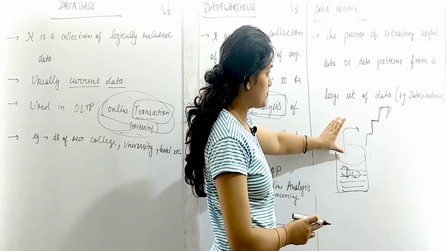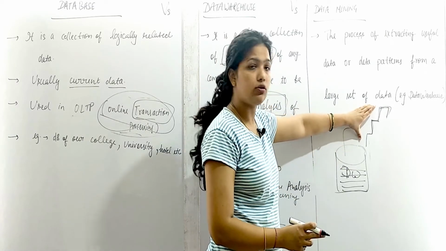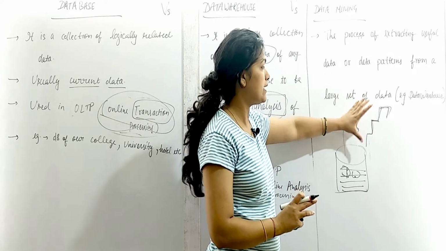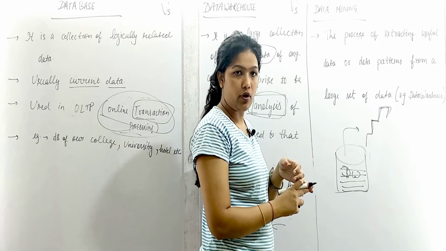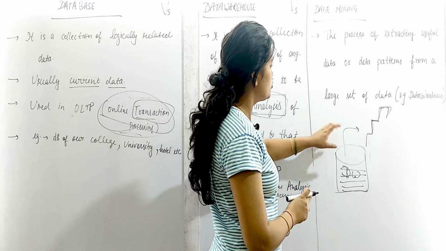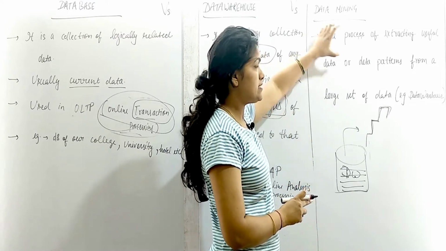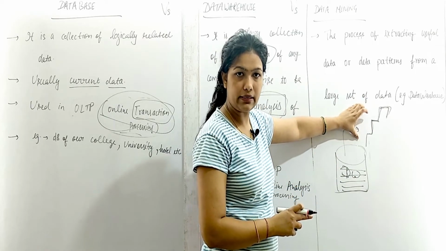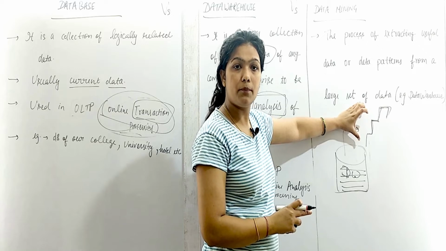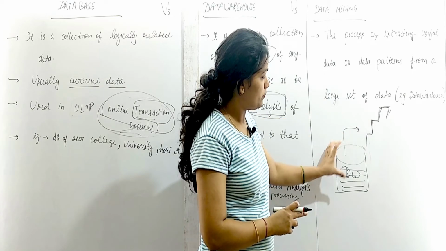So all these things mean finding particular profit patterns, meaning data patterns, that this thing causes loss, this thing causes profit, etc. Okay, so what is data mining? Data mining just extracts useful information, useful patterns, predictions from this data warehouse.